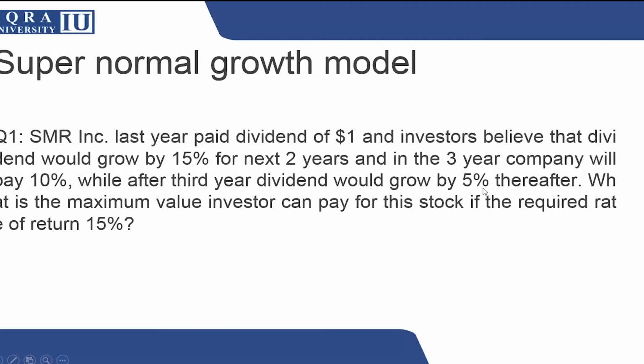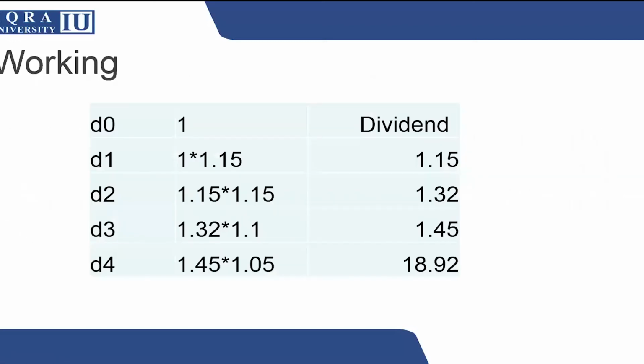It means the dividend will not remain static. For the first 2 years, it is increasing by 15%. Then it will increase by 10%, and in the last, it will remain constant at a rate of 5%. The question is asking what is the maximum value an investor can pay for this stock if the required rate of return is 15%. So initially, we will calculate dividends as we practiced in the previous question.